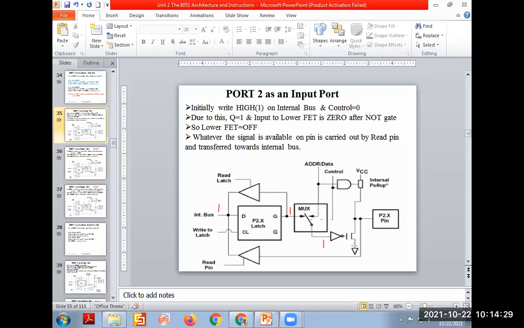That's why this FET will be off. As the FET will be off, the internal pull-up resistor is going to be very, very high. Because this one signal is only low, irrespective of the 0, this output will be 0. That's why it will offer the high resistance. And that's why the data available on this port is directly connected to the read pin. So data will go directly in that format, and we'll read the data. So we can make the port an input. Understood?